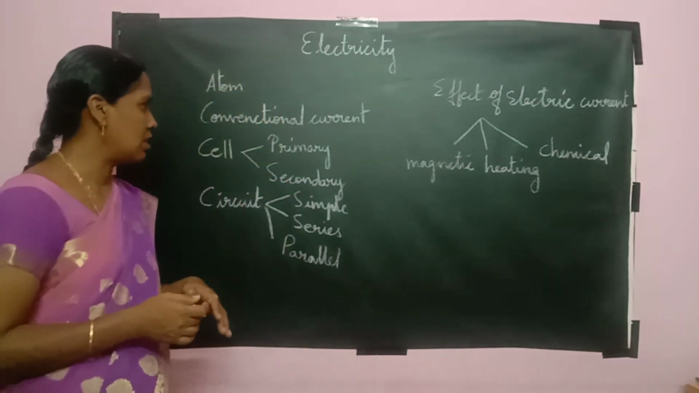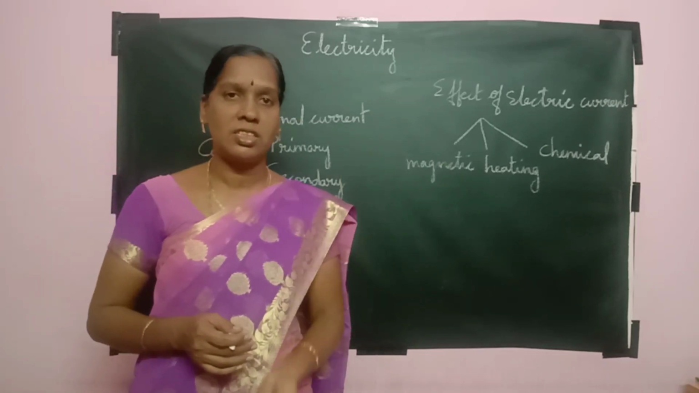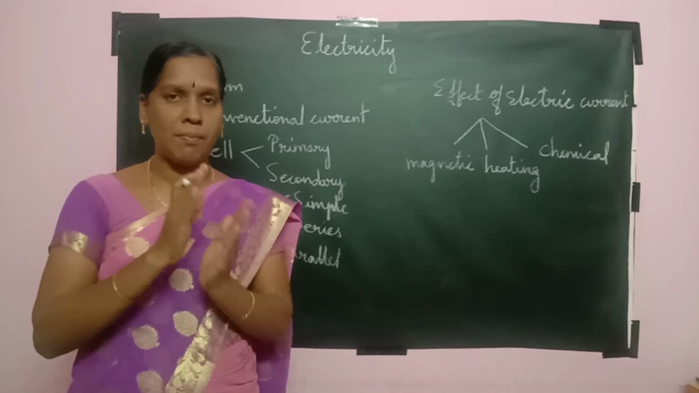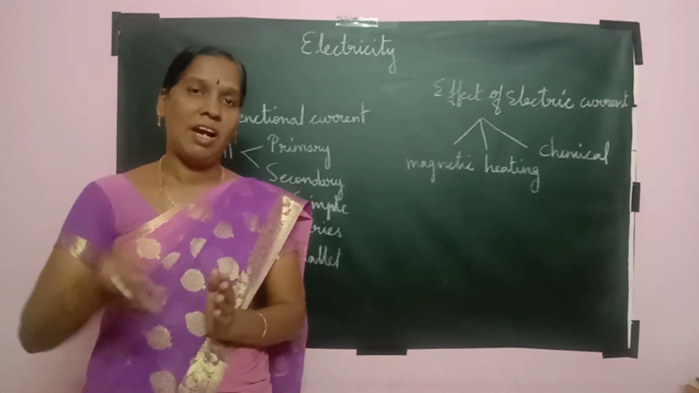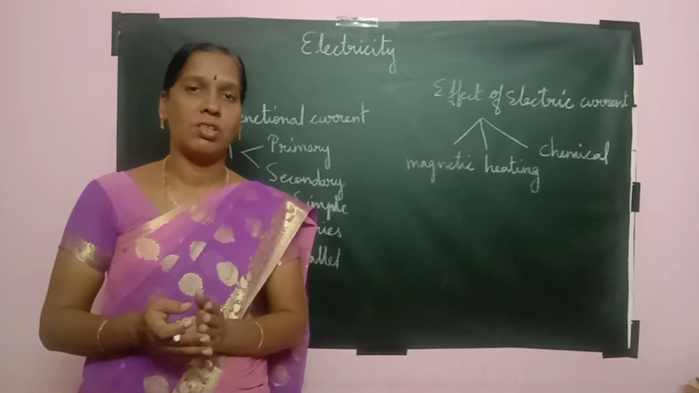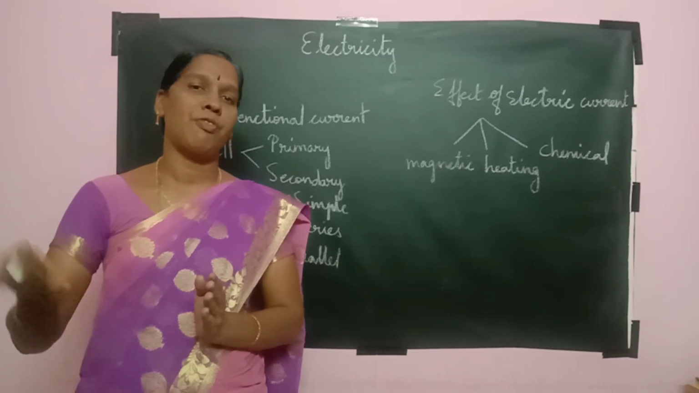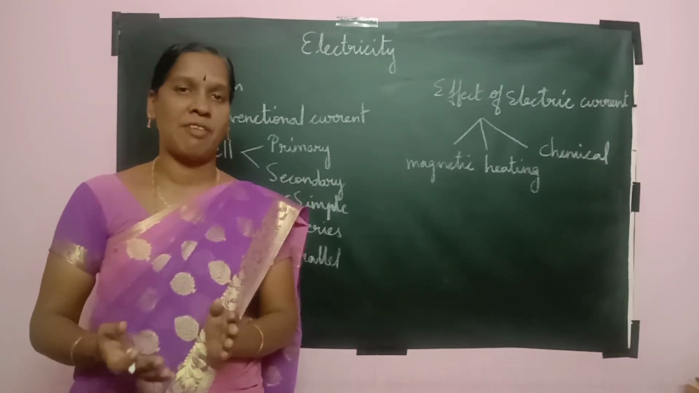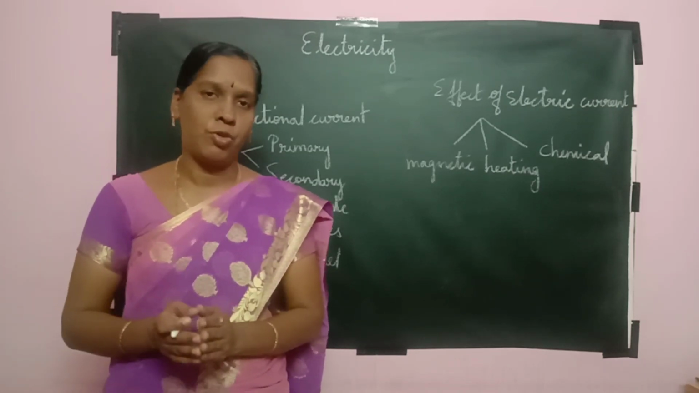Next we have seen conventional current. The scientists earlier discovered that the movement of electrons takes place from the positive terminal to the negative terminal. But after the discovery of the electron, they found that electrons move from the negative terminal of the battery to the positive terminal. So the conventional current always travels opposite to the direction of the electron flow.